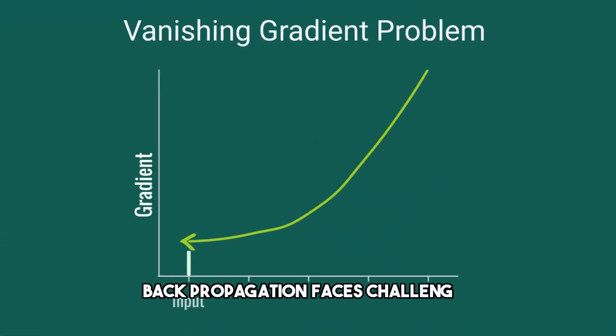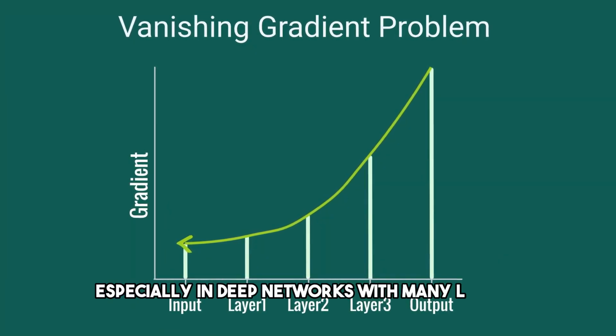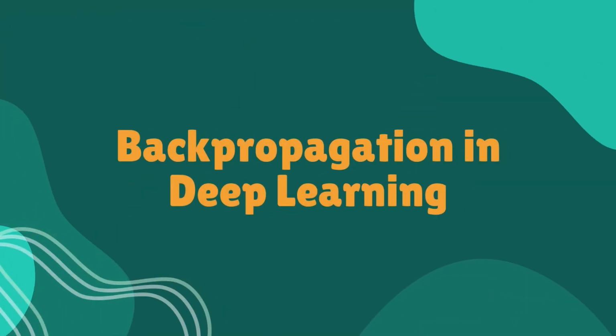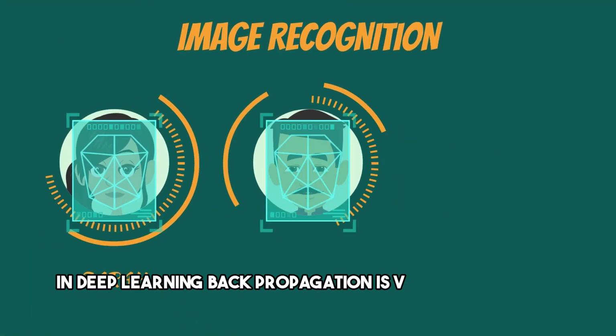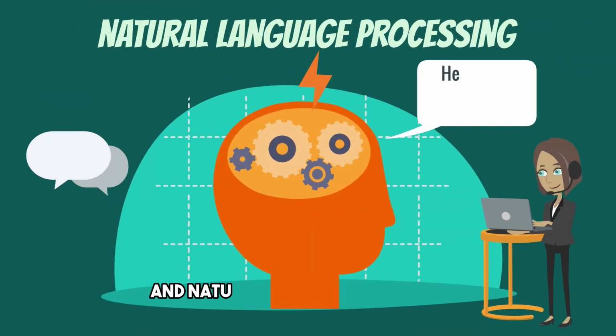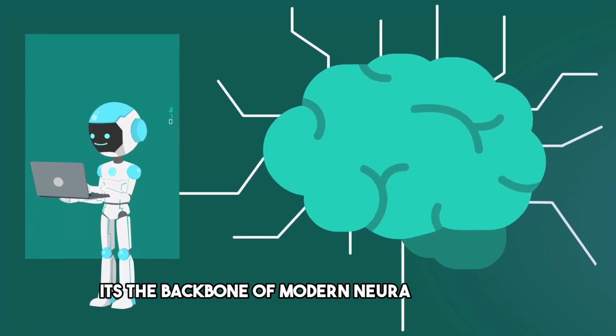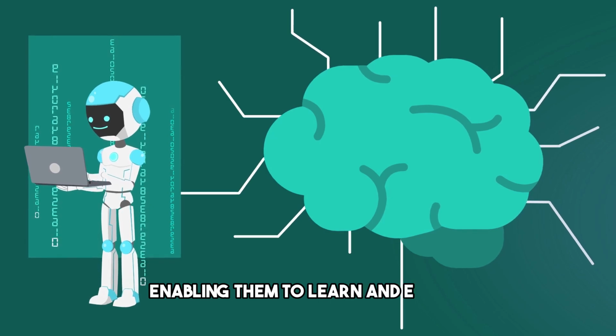Backpropagation faces challenges such as the vanishing gradient problem, especially in deep networks with many layers. In deep learning, backpropagation is vital for training complex models capable of tasks like image recognition and natural language processing. Backpropagation is more than a learning mechanism, it's the backbone of modern neural networks, enabling them to learn and evolve.